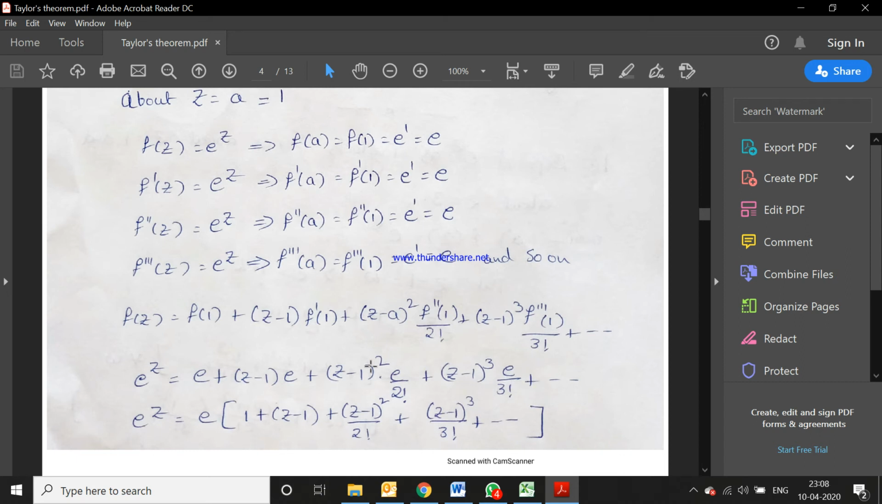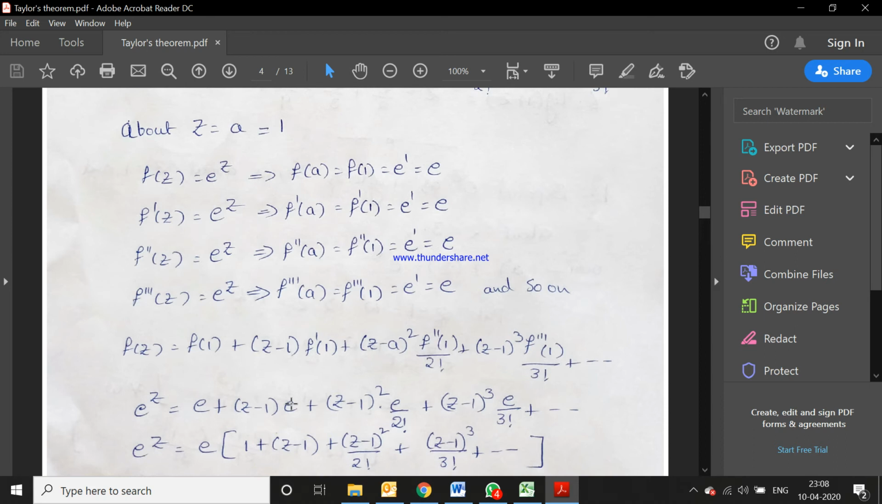e is a common term in all the terms. You can take e common. We get the series expansion in powers of z − 1, that is e times [1 + (z − 1) + (z − 1)^2 by 2 factorial + (z − 1)^3 by 3 factorial + so on]. This is another procedure to solve a Taylor series.